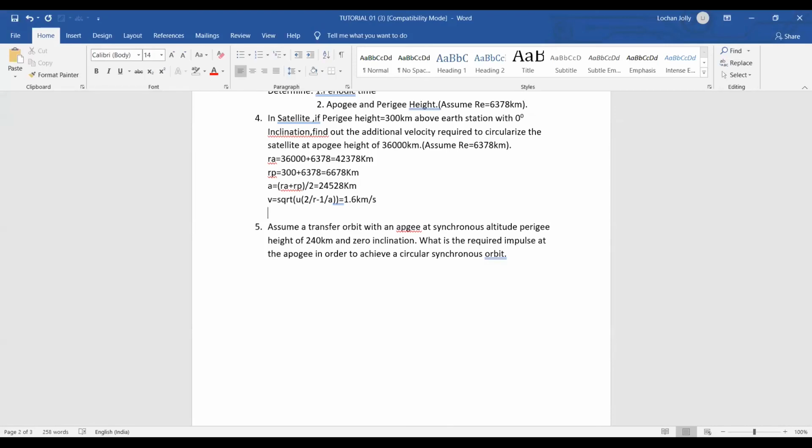Meaning when it is a circular orbit, the velocity is equal to square root of mu by a. Okay, tell me what is the value? Quickly tell me the answer, because we are about to finish, and the second question is on the same lines. What is square root of mu by a? It is 4.02 kilometers per second.